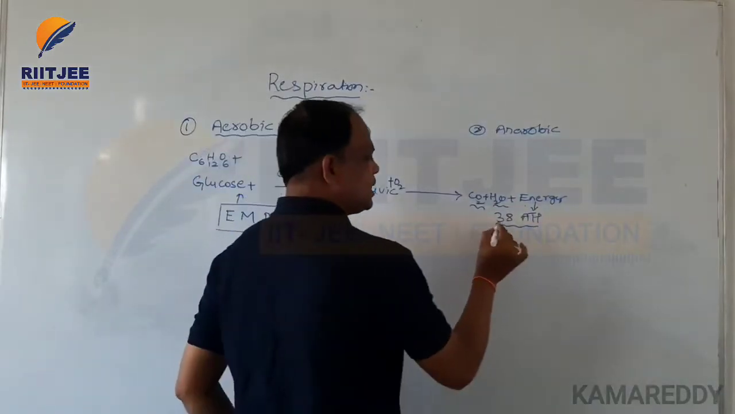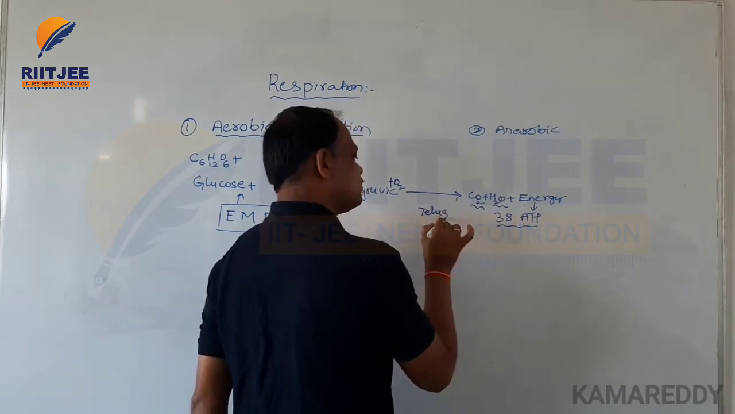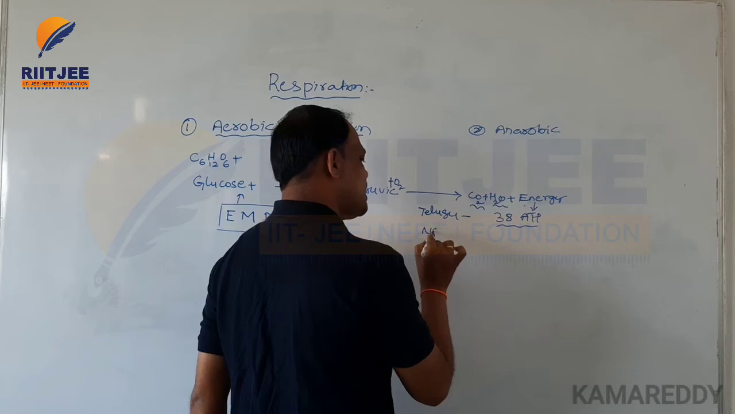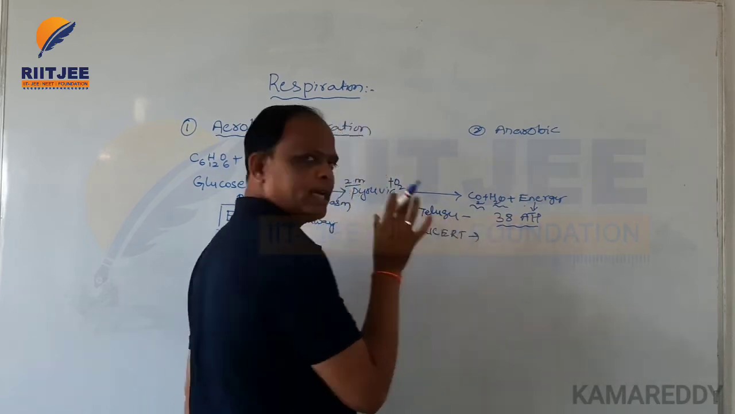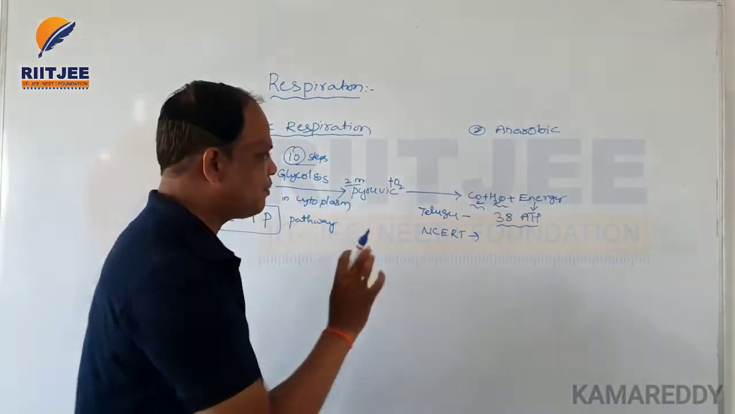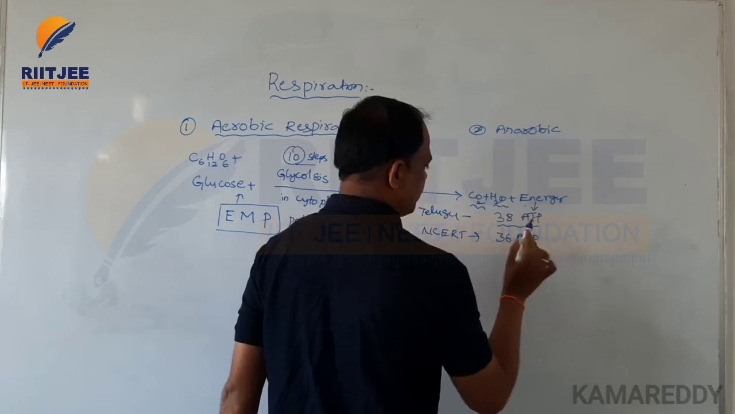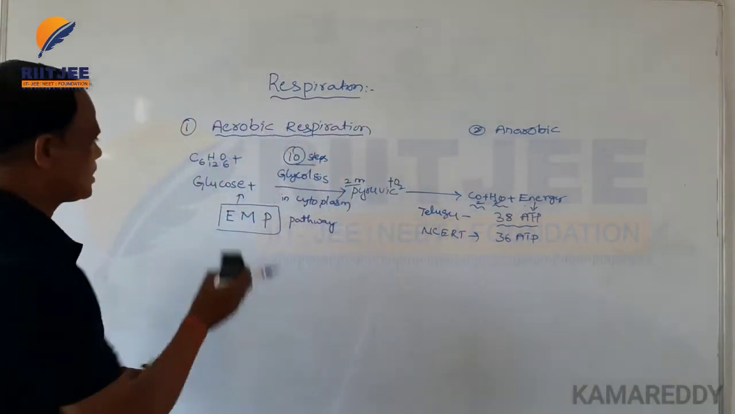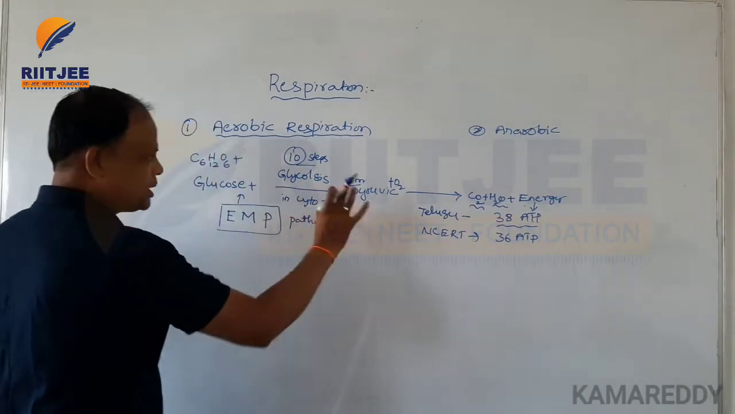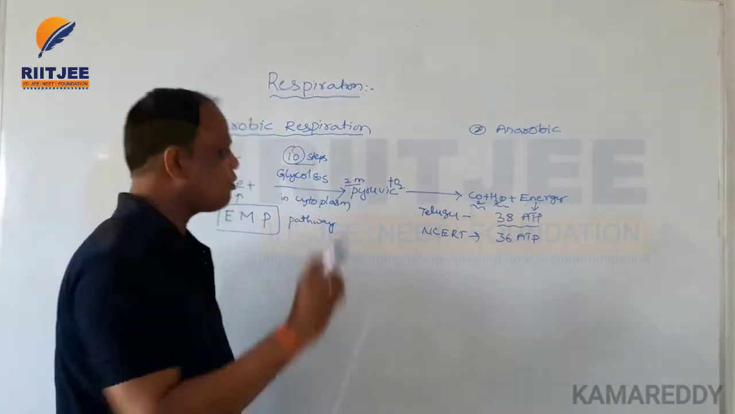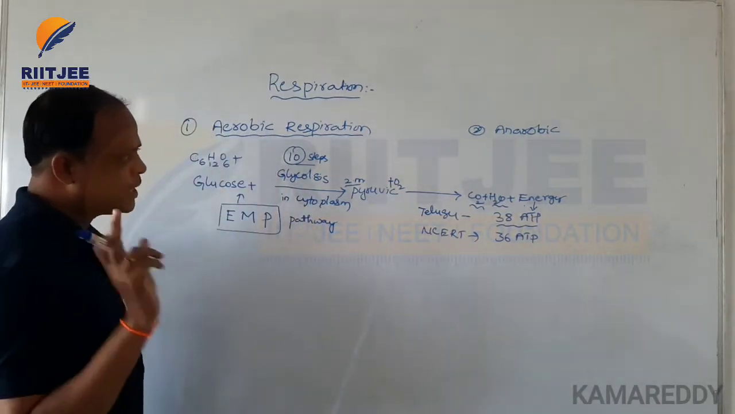The 38 ATPs figure is based on the Telugu Academy, while according to NCERT the release of energy in the respiration process is 36 ATPs. All this process is called aerobic respiration. Aerobic means the whole process is carried out in the presence of oxygen.